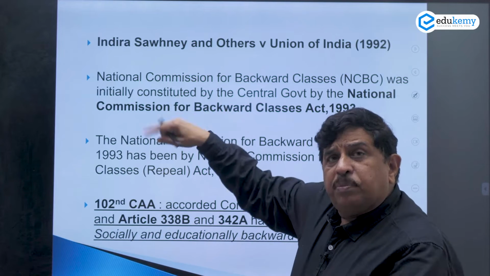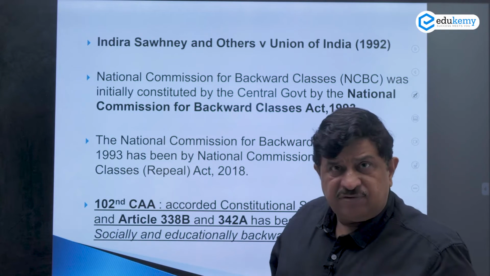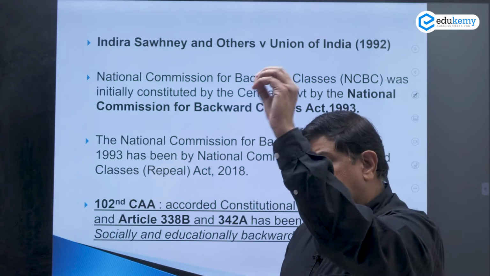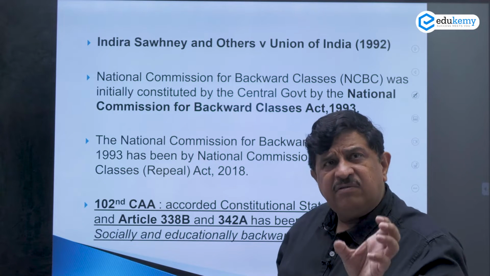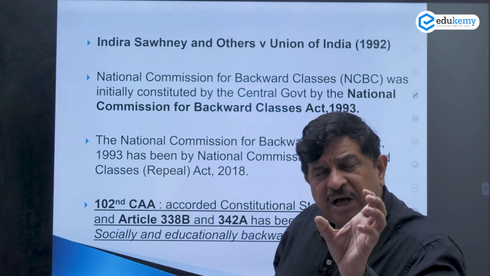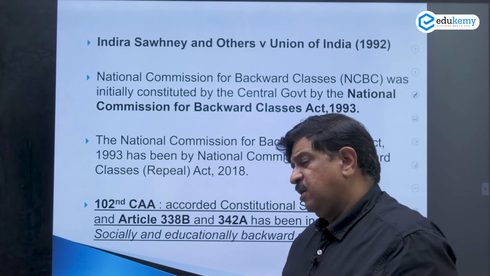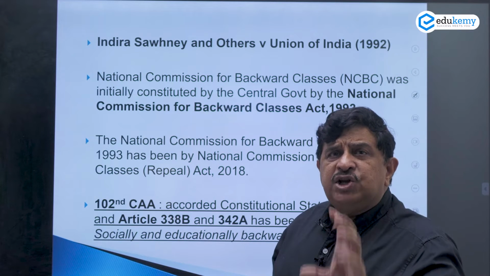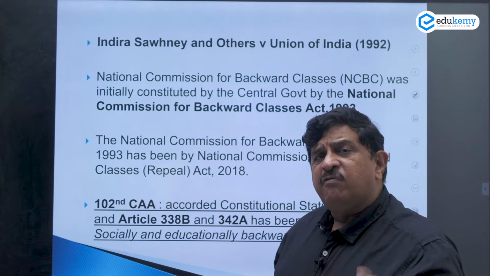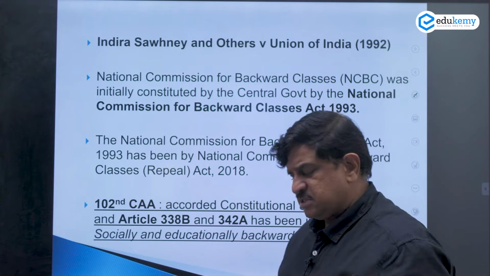Supreme Court, in the Indira Sawhney case, asked government why don't you have an established arrangement, a body which should look into the issues and affairs of welfare of backward classes.